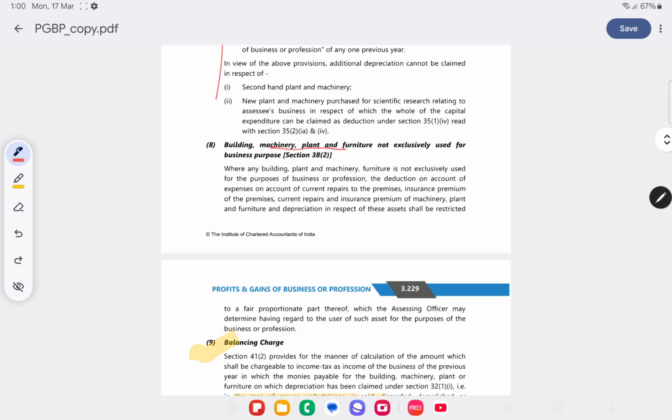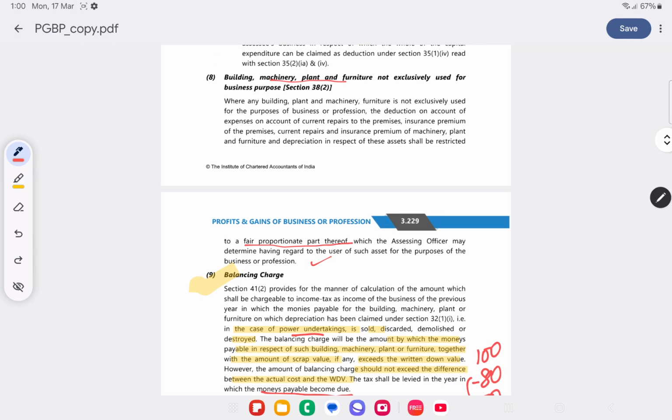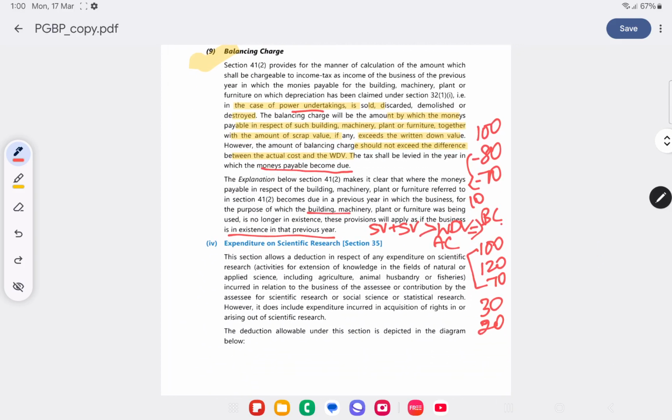For building, machinery, plant, furniture not exclusively used for business purpose, then a proportionate amount, a fair proportionate part, which the assessing officer may determine having regard to the use of such asset, may be used for the business purpose. Balancing charge is already discussed.